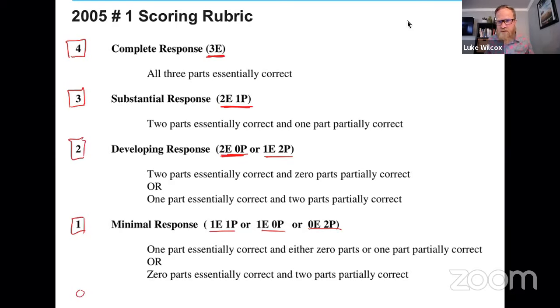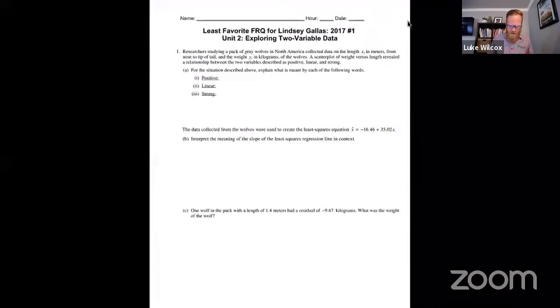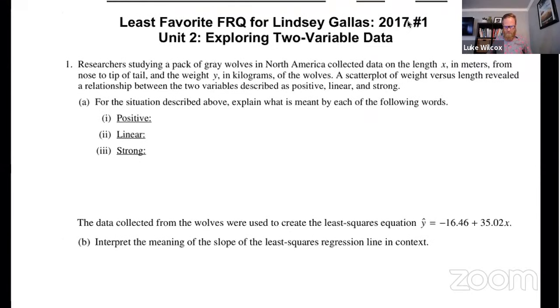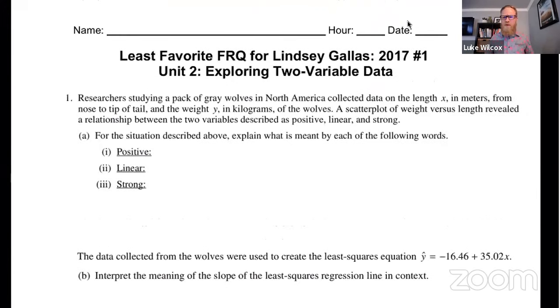So that takes you through question number 1, and I think we are ready for our second FRQ of the day. And for this one, I went to my colleague, Lindsay Gallus, who is also the co-founder of StatsMedic, and I asked her, what is your absolute favorite FRQ? And instead of giving me her favorite FRQ, she gave me her least favorite FRQ. And her explanation was that when she gives this one on a test, it is very, very difficult to grade. It's a lot of work for the teacher. So I thought that we will just include her least favorite FRQ.